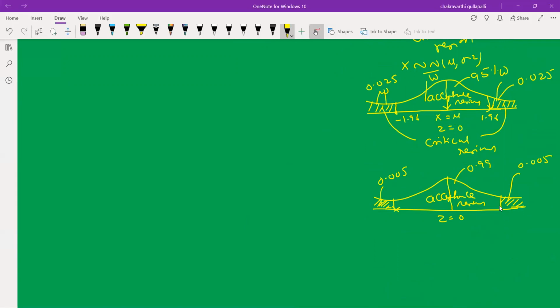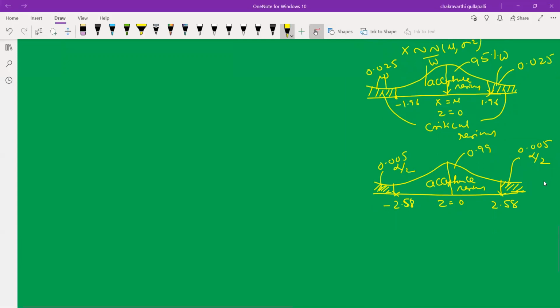Now here we identify the critical points. This is very, very important. Based on these critical points, we have to reject the null hypothesis or accept the null hypothesis. This critical point from the normal table is 2.58, and this is minus 2.58. The size of the critical region is denoted by alpha. This is alpha by 2, and this is alpha by 2. Alpha by 2 plus alpha by 2 is called alpha. The size of the critical region is alpha.